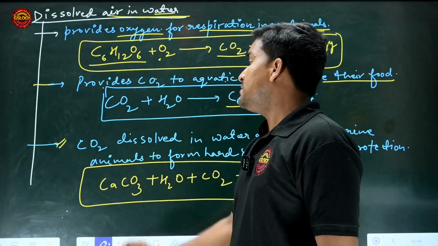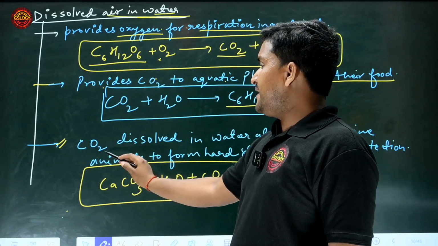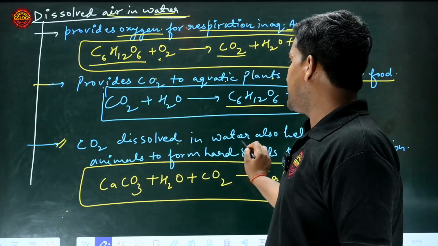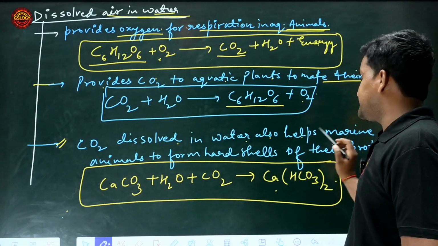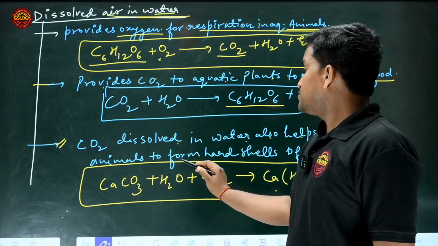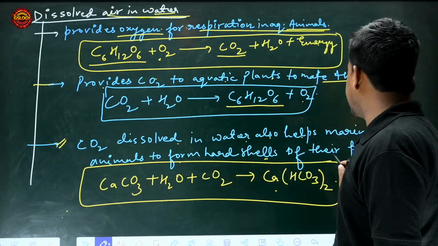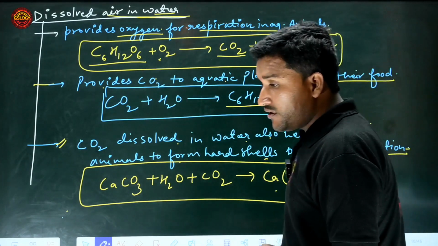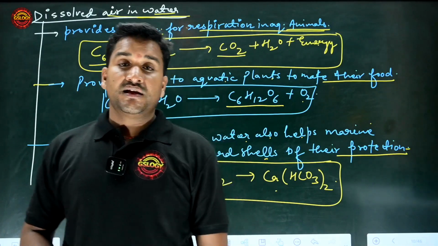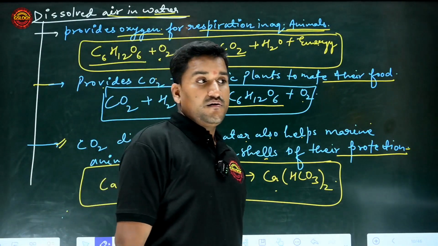Next point is carbon dioxide. Carbon dioxide dissolved in water also helps marine animals to form a hard shell for their protection. You know very well that some aquatic animals live in the water.